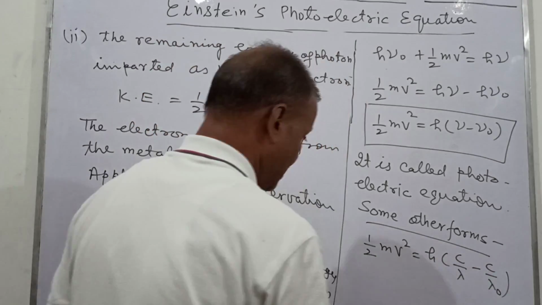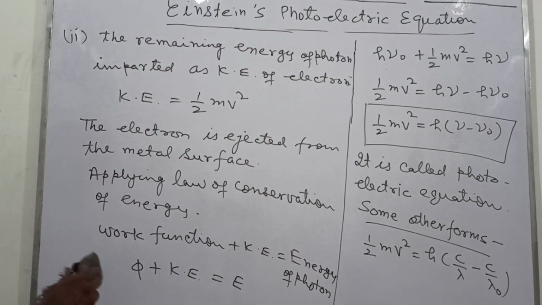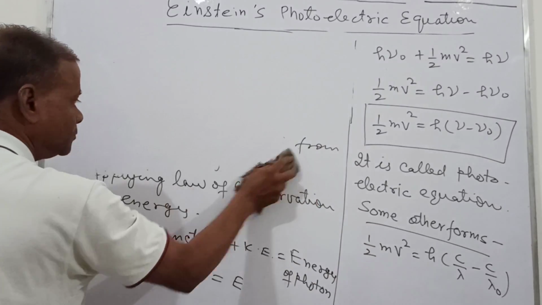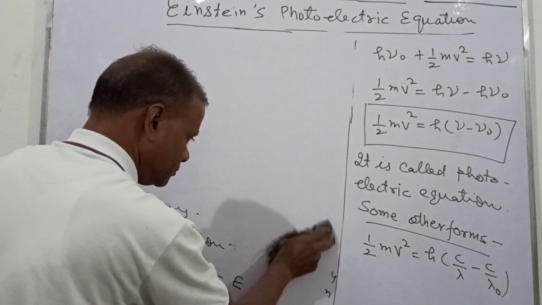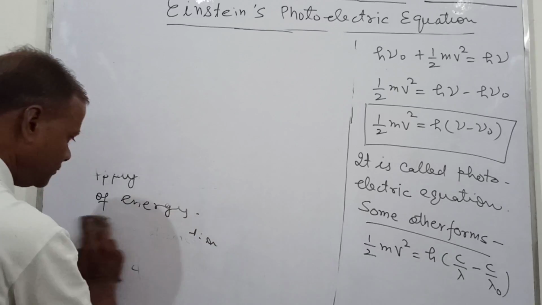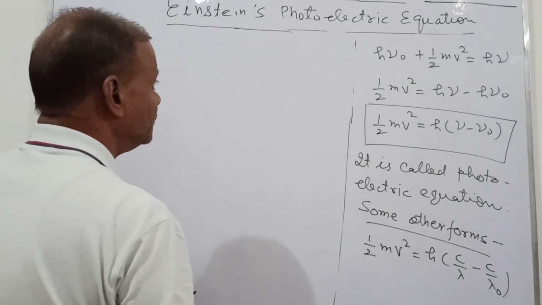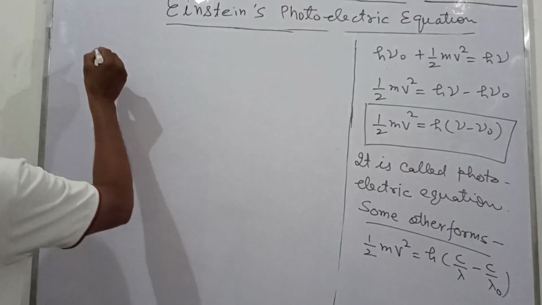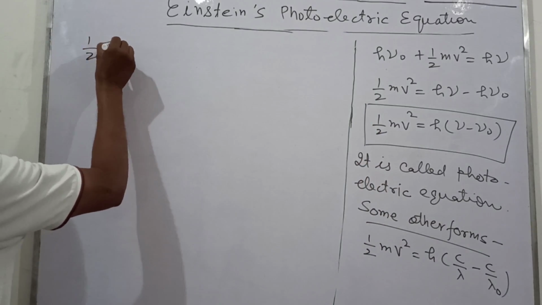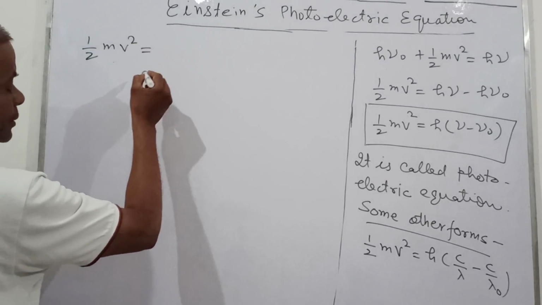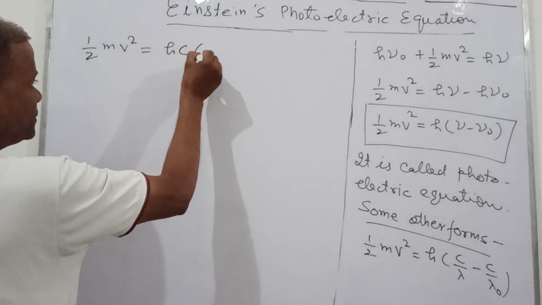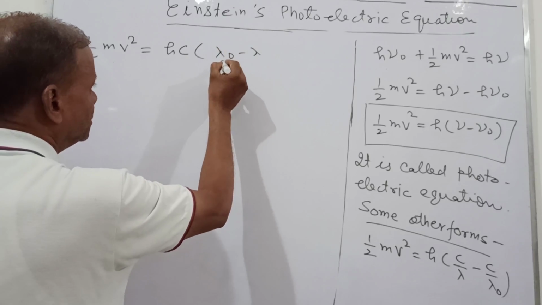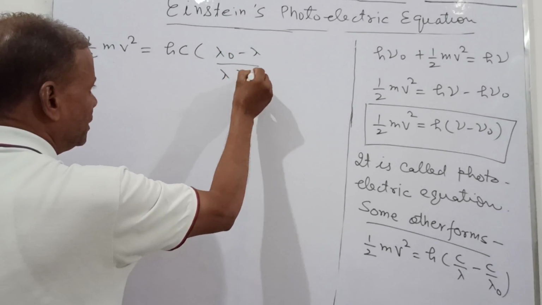So this half mv square equals hc times (lambda naught minus lambda) upon lambda naught.